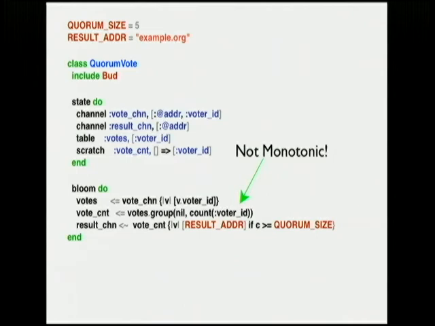Our CALM analysis would catch this, because we're using a votes.group, which is a relational group operator to group all our votes down into a single vote table. And we're sending out the result once we have a great enough quorum size.